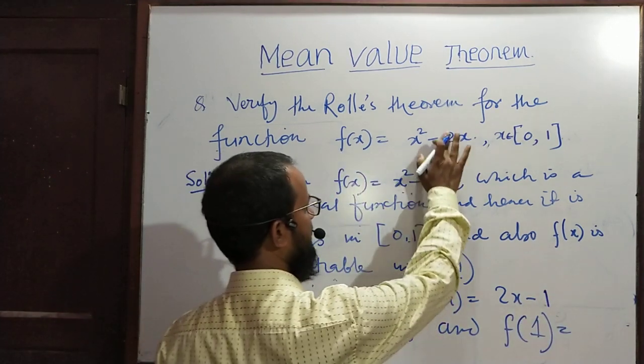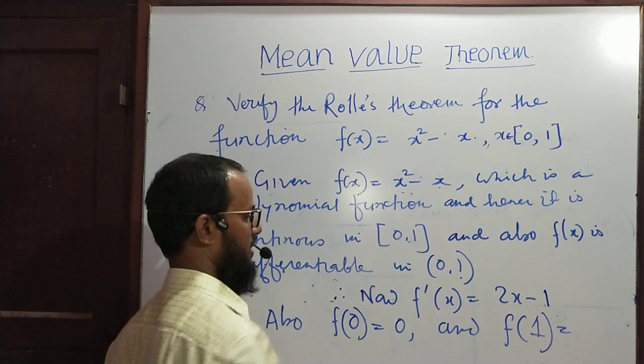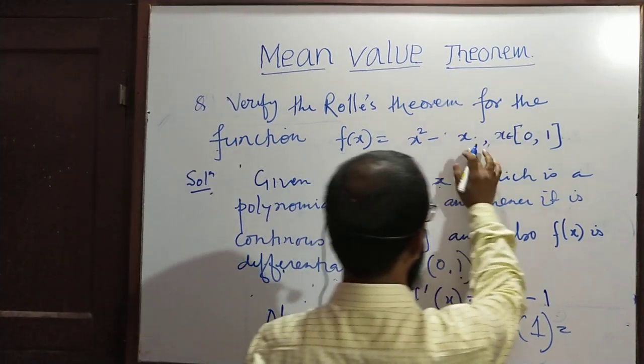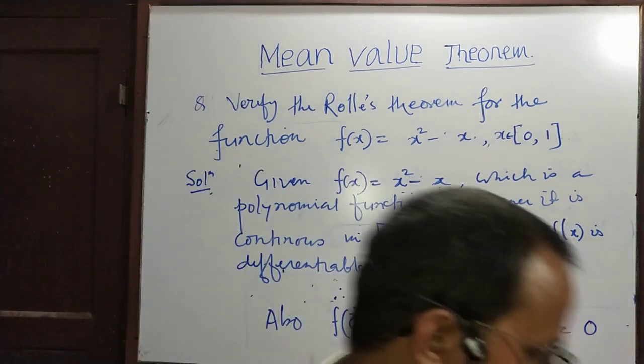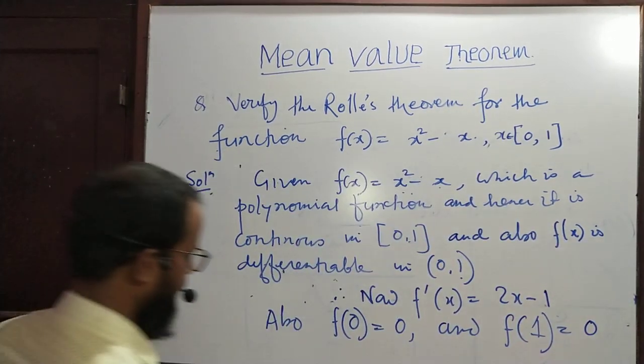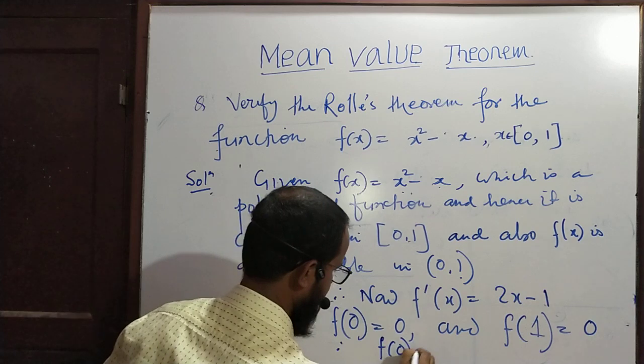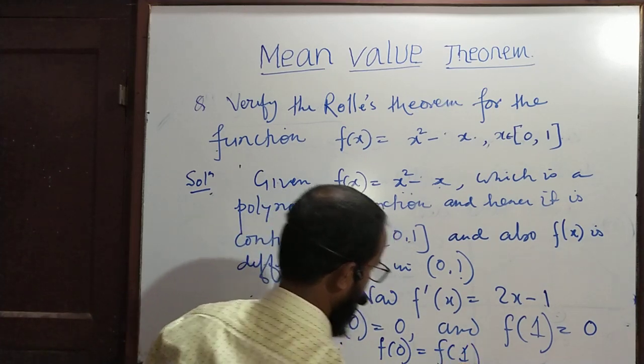Your function is x square minus x. Then f1 is equal to what? 1 minus 1 is equal to 0. Therefore, f0 equals f1.